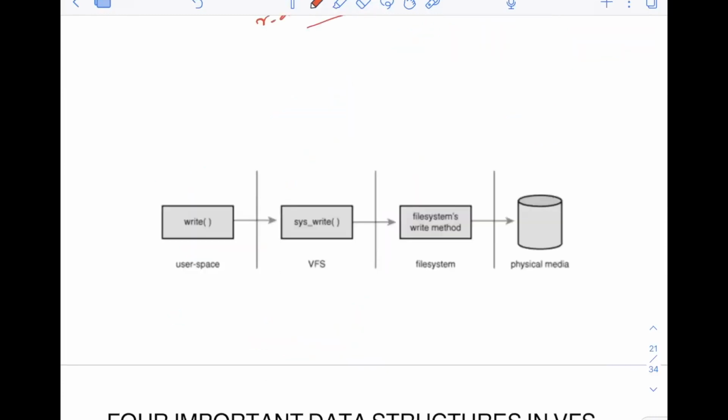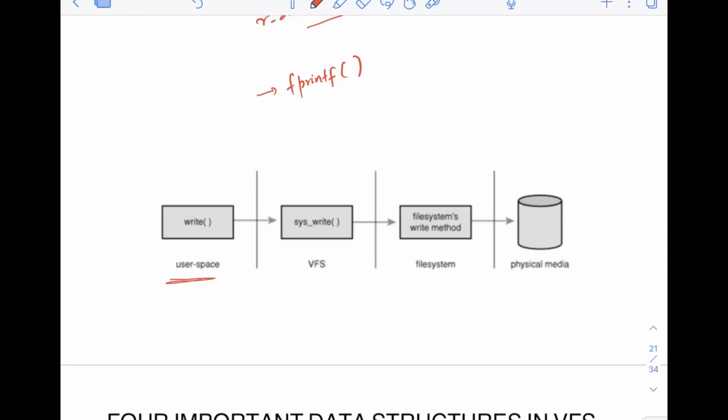So what happens actually? If you remember, we have used scanf and printf in C programs, and we used fprintf to write to a file.